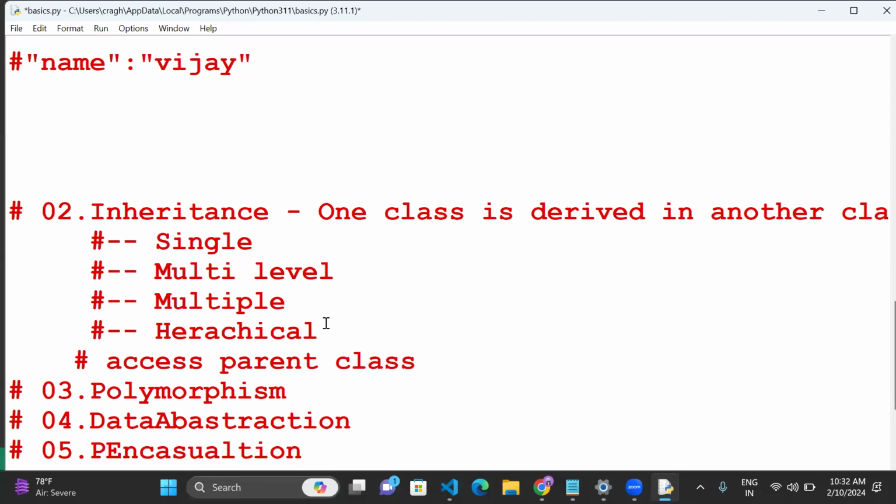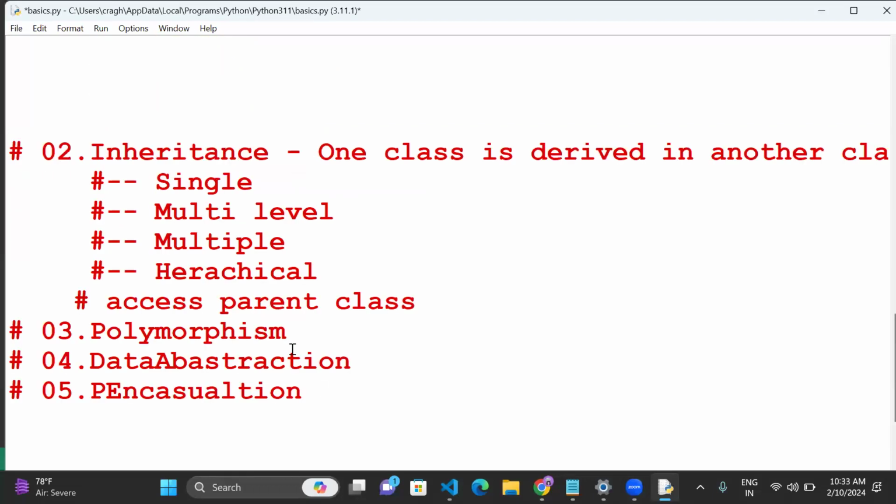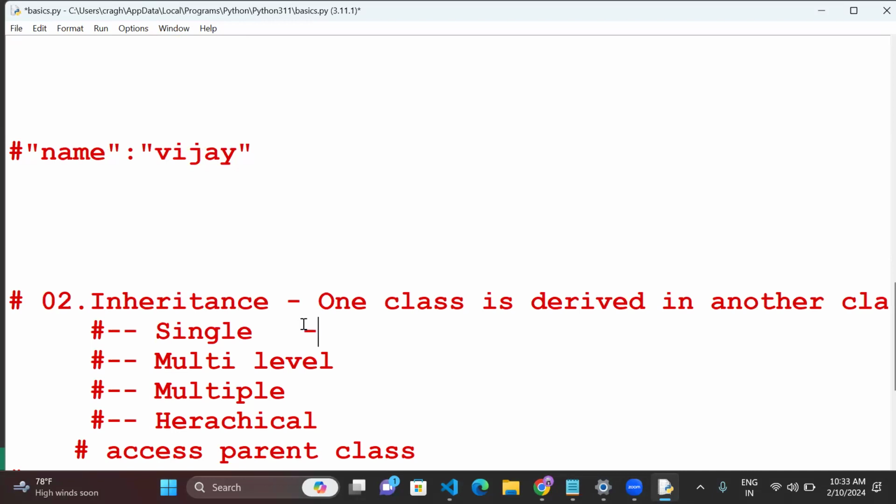Within the child you can access the parent, but within the parent you can't access child elements, never. But in a callback it's applicable: you can call either parent or child. In inheritance you can access only the parent class. The OOPs concept is only applicable for classes; here you can't implement functions. Clear, guys? But a callback is only applicable for functions; there we can't implement classes. Clear? That's good.